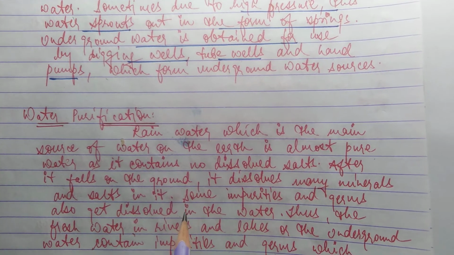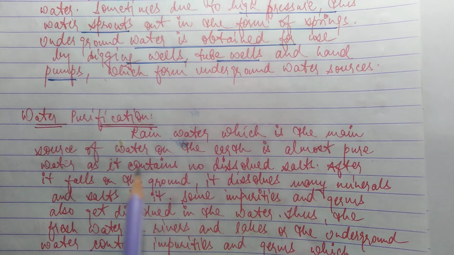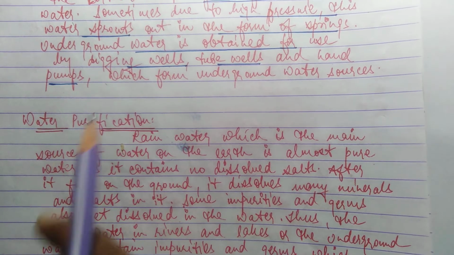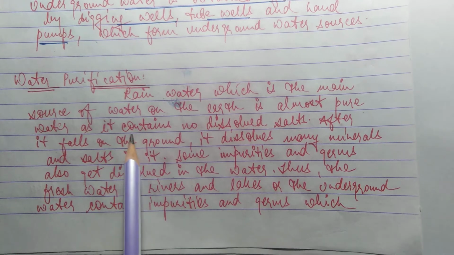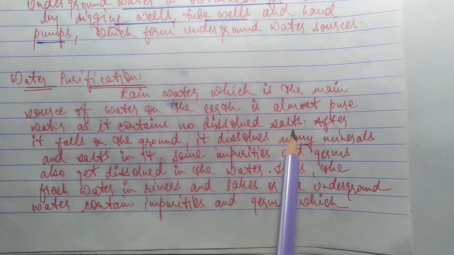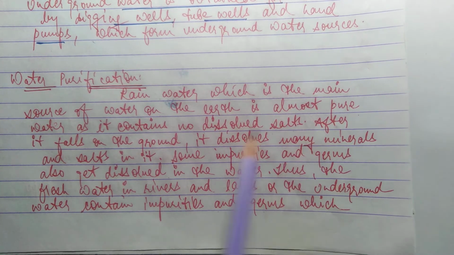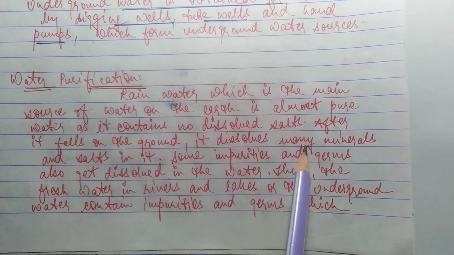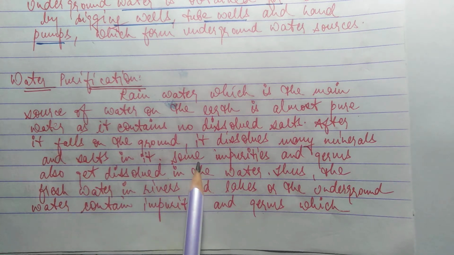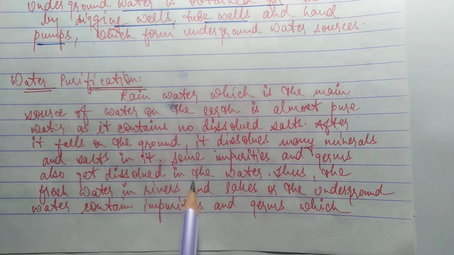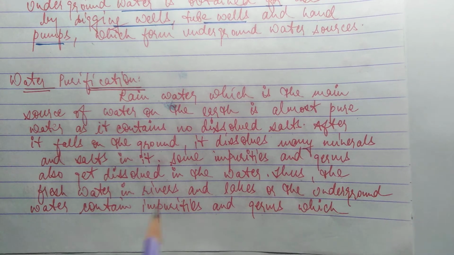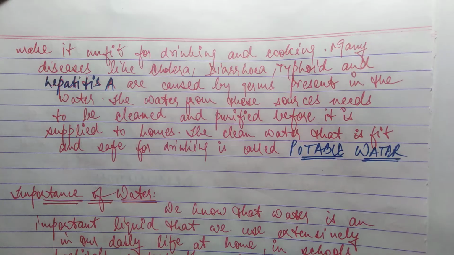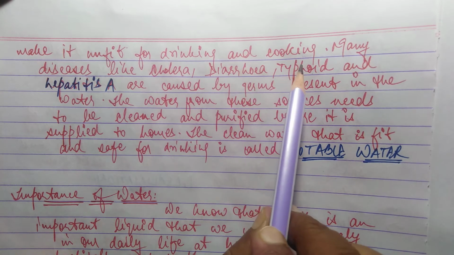Now water purification. Rainwater, which is the main source of water on the earth, is almost pure water as it contains no dissolved salts. After it falls on the ground, it dissolves many minerals and salts in it. Some impurities and germs also get dissolved in the water. Thus, the fresh water in the rivers and lakes and the underground water contain impurities and germs which make it unfit for drinking and cooking.